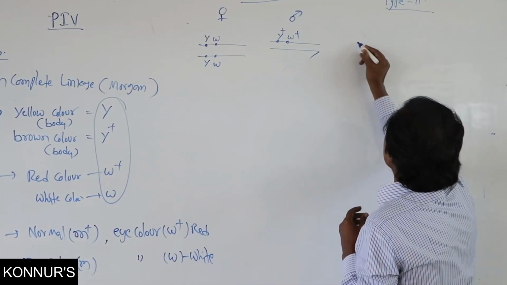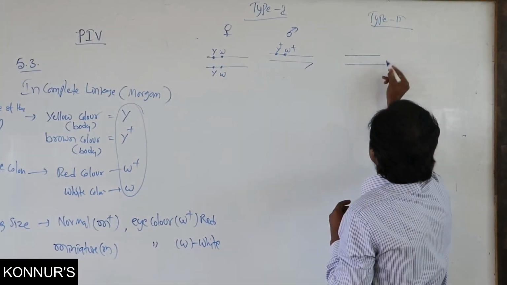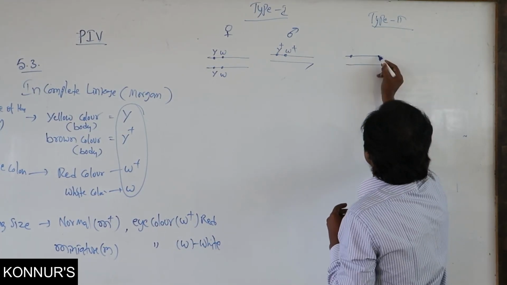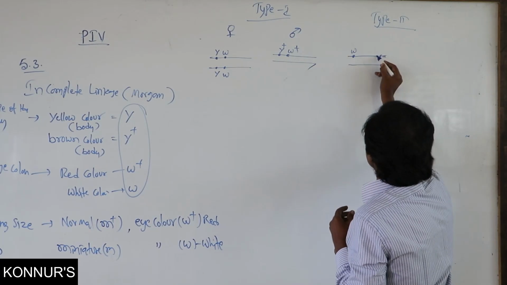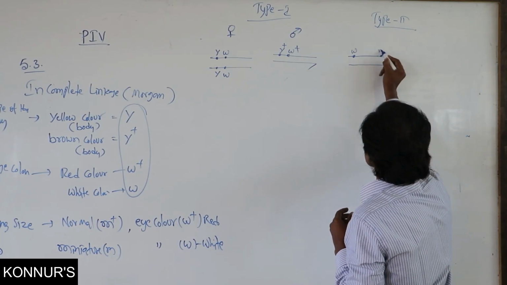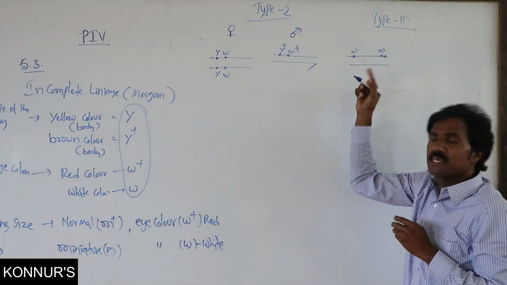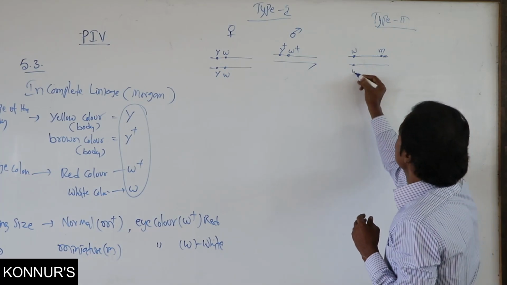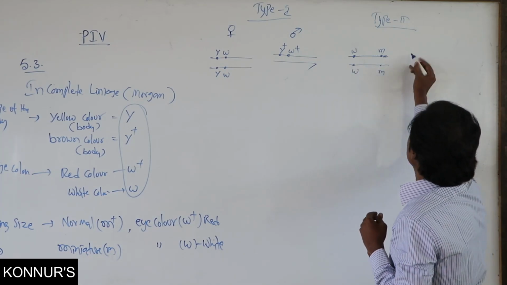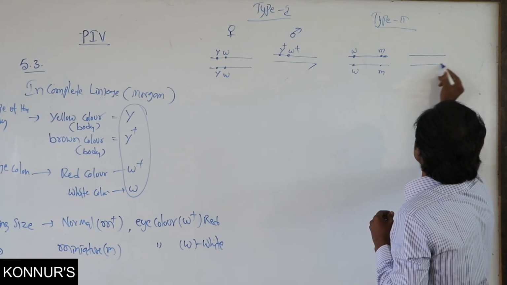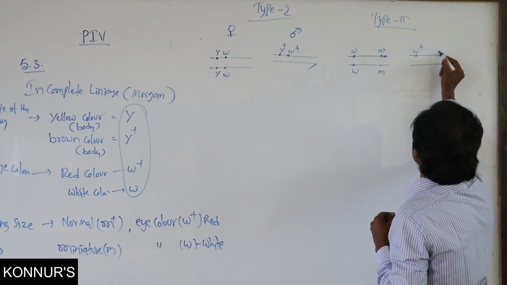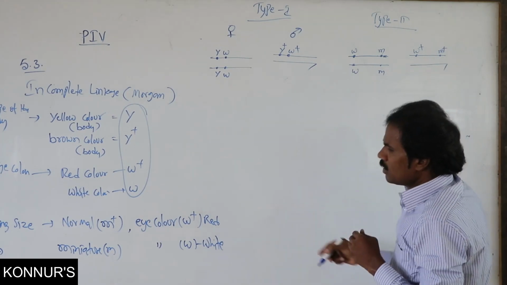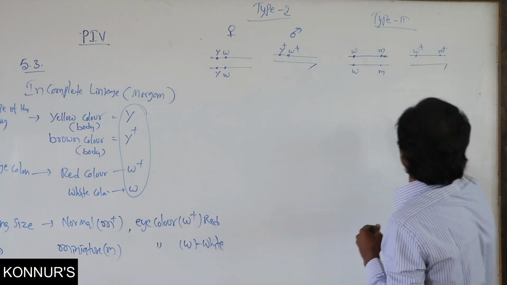In type 2, the female one can consider white eye, then miniature wing, related to male, red eye, then normal wing.